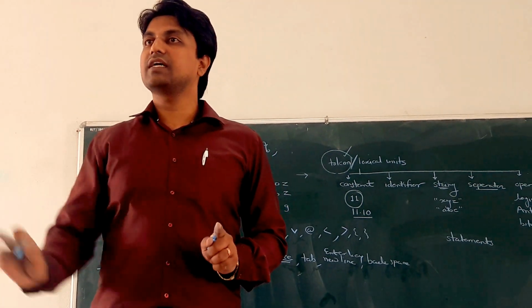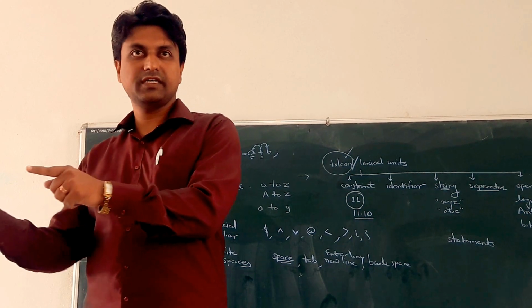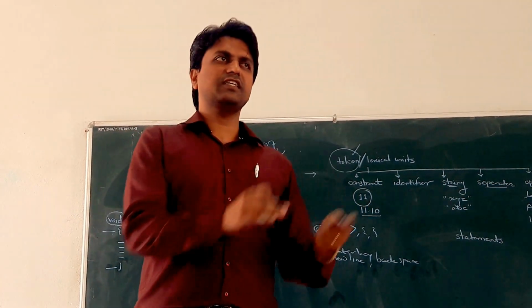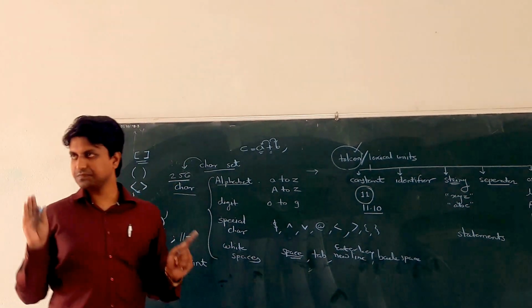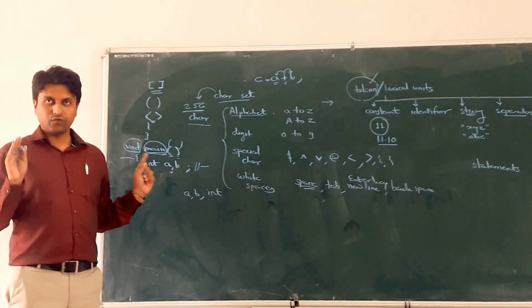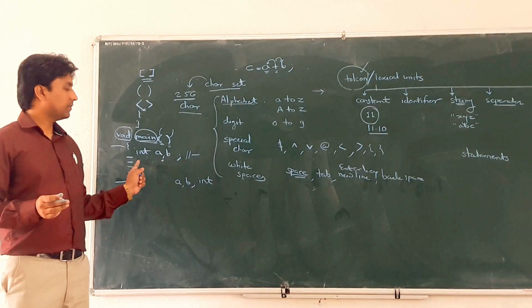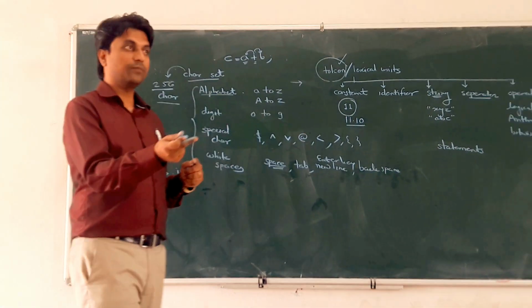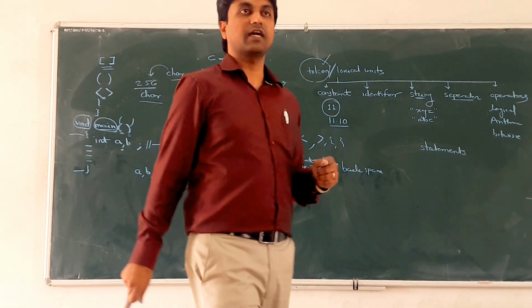Like in our Marathi, subject, object, verb is a grammar pattern for a statement. Different sentences have different grammar. Understand? So what you understand is that a statement is not only an arrangement of tokens, it is based on some grammar.